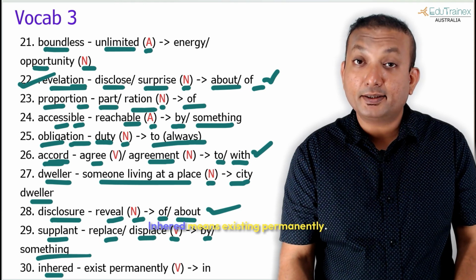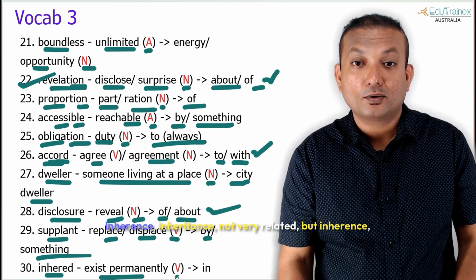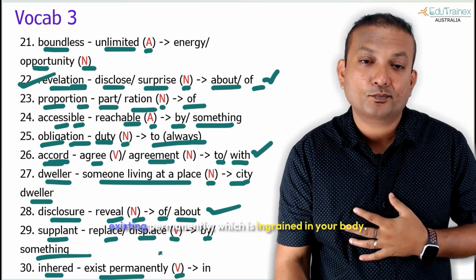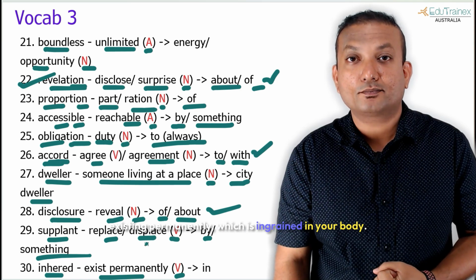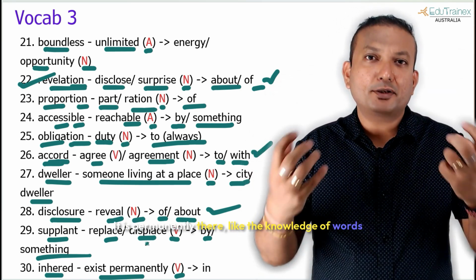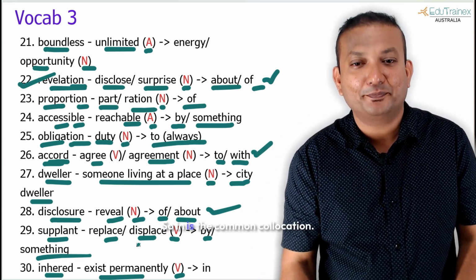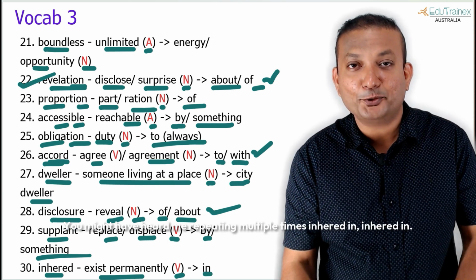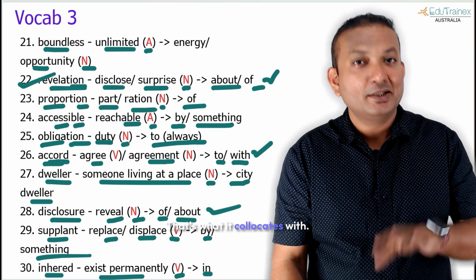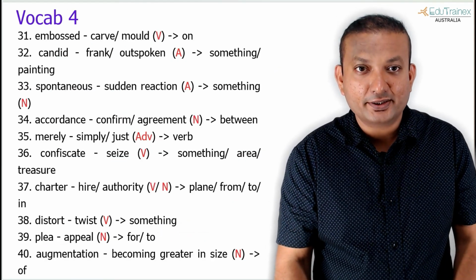The next one is inhered. Inhered means existing permanently. Inherence, inheritance, not very related, but inherence. Okay, existing permanently, which is ingrained in your body. It is permanently there, like the knowledge of words that you're gaining should be inherent in you. So in is the common collocation. You might have heard me repeating multiple times, inhered in. That's what it collocates with. Let's look at the next set of words.